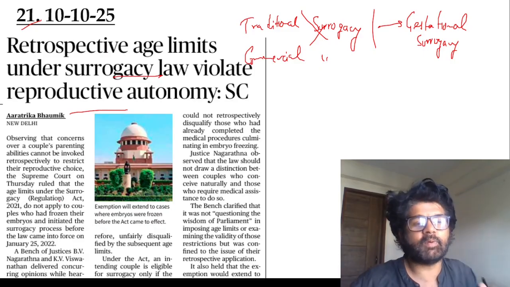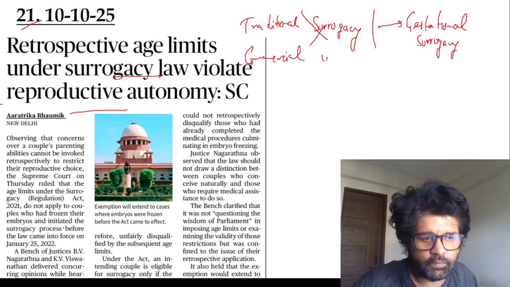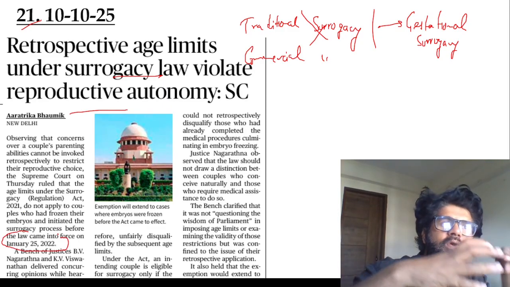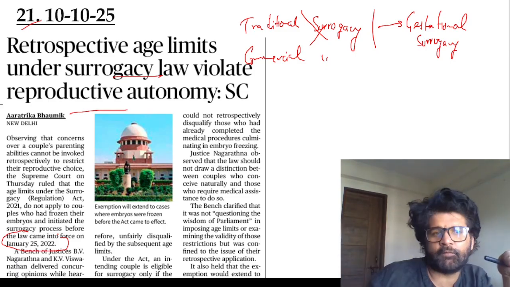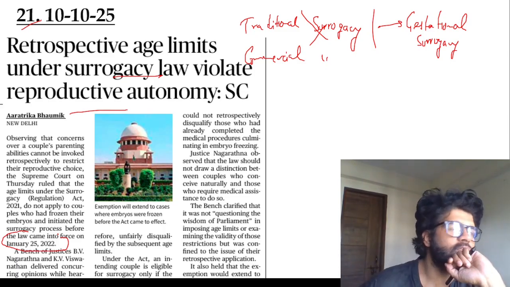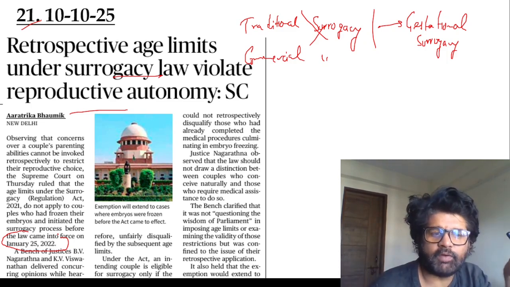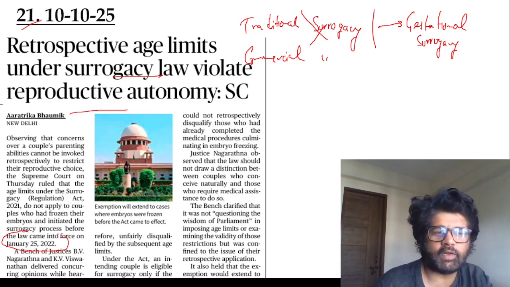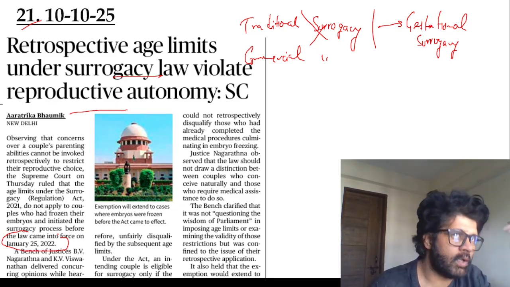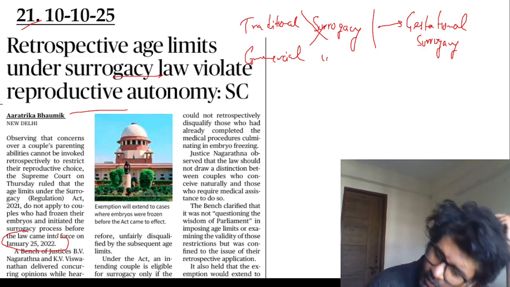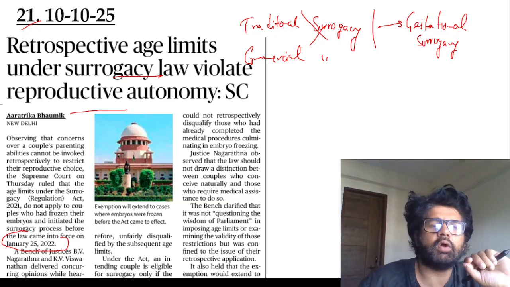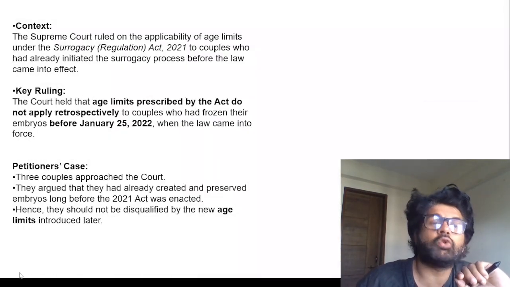And then the government came up with the Surrogacy Act in 2021, and this Act came into force from January 25, 2022. The Supreme Court is saying that people who already did this whole thing, created an embryo, maybe they have frozen it, but have not planted it inside the surrogate earlier, before January 25, 2022, the surrogacy law will not apply retrospectively. If people have done it before January 25, 2022, with frozen eggs or embryos, they can go ahead with the things which they have done earlier. The current surrogacy law will not apply retrospectively on them.